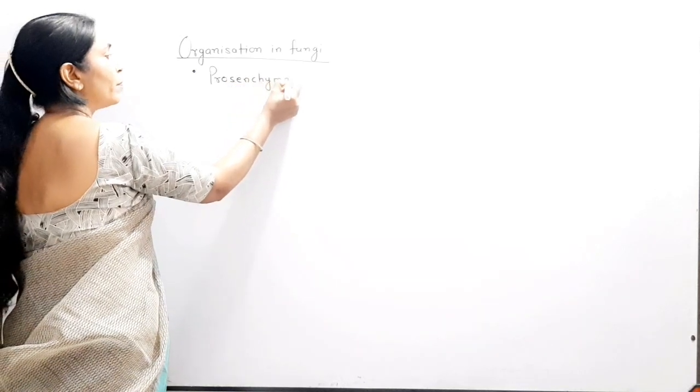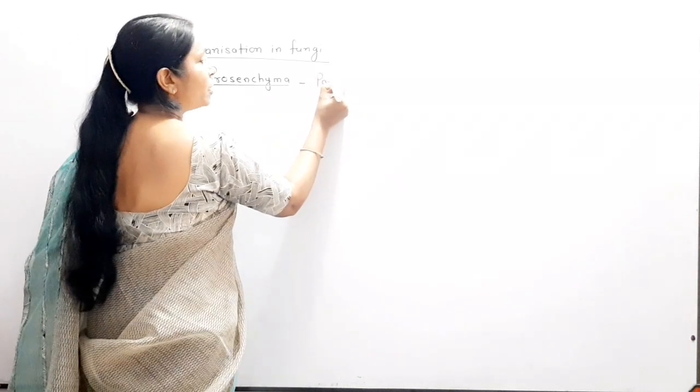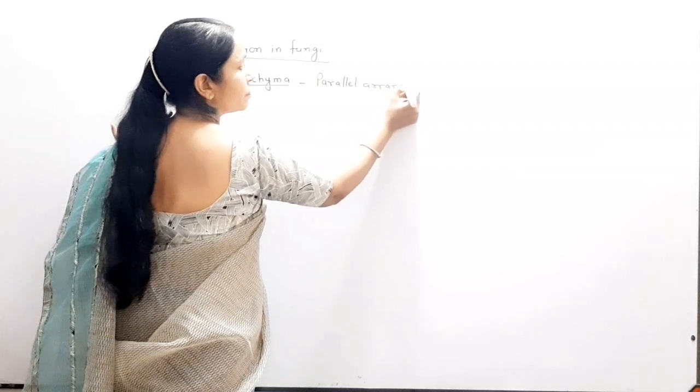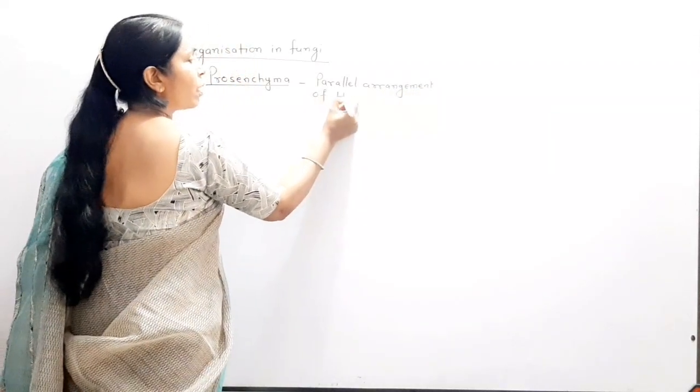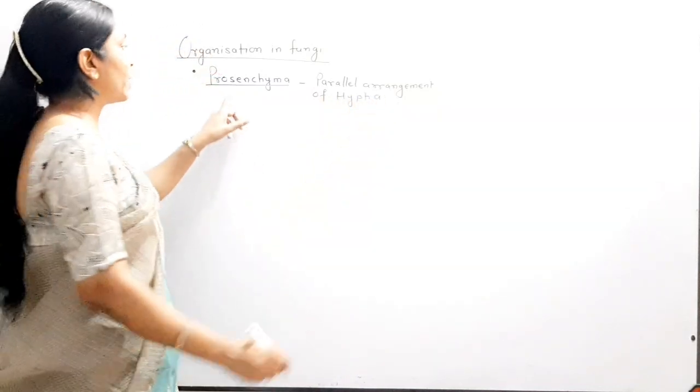prosenchyma. That means the parallel arrangement of hypha gives the tissue like appearance.